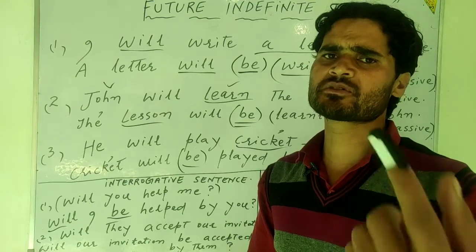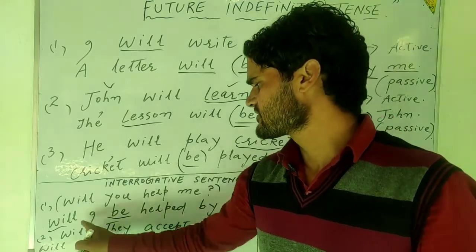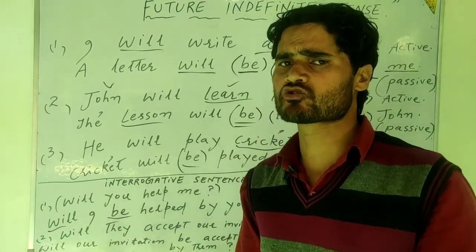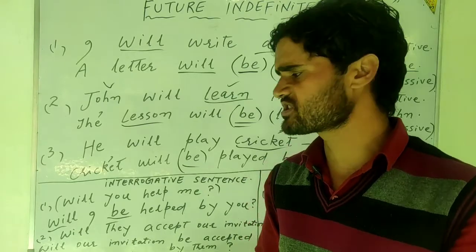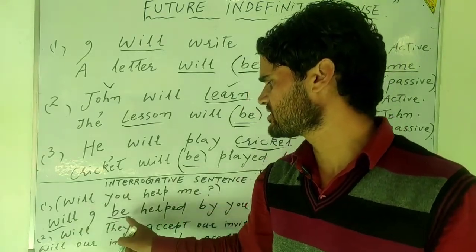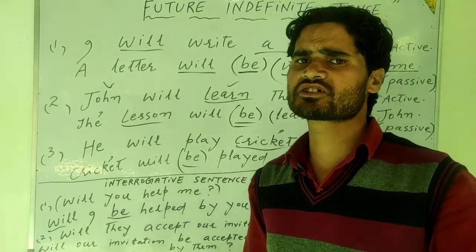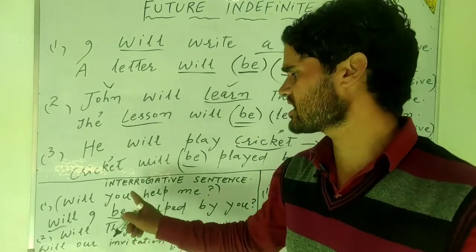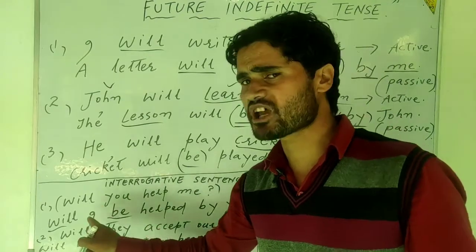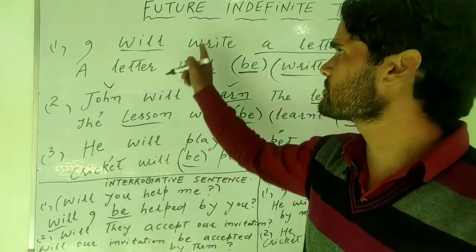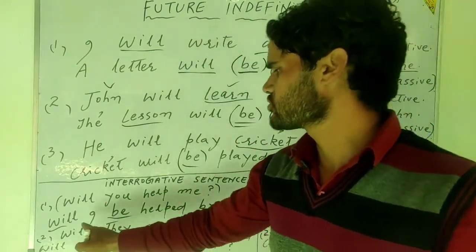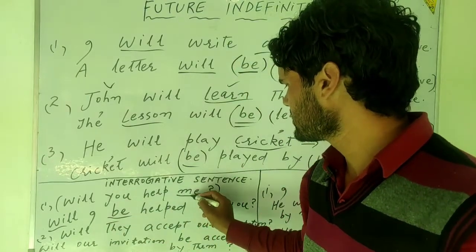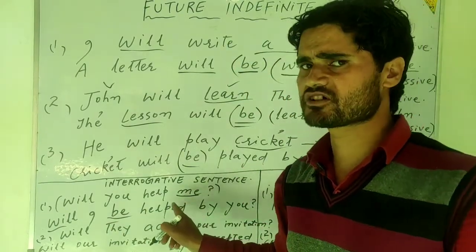You have to just remember the rule that there must be the introduction of the object in between will and be when it comes to transforming the interrogative sentence into the passive one in reference to the future indefinite tense. So will, after that, here me, it is the object.